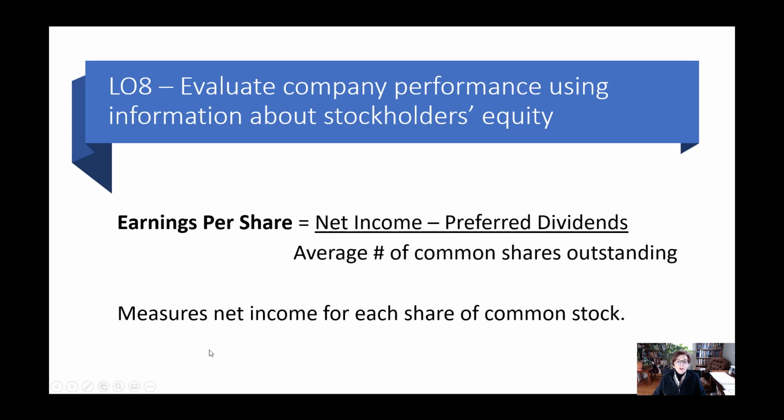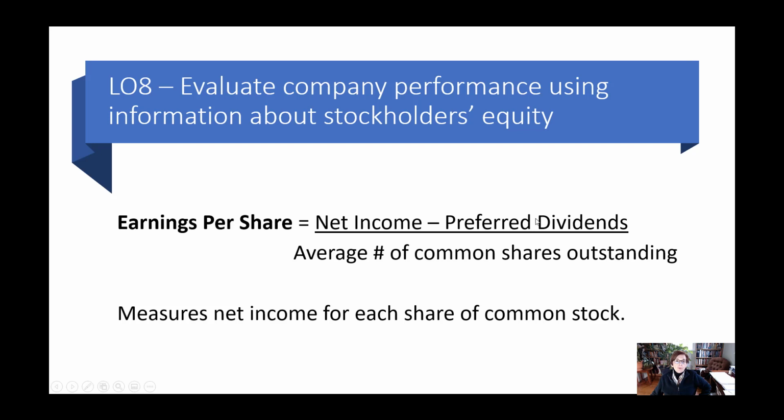Earnings per share is used quite a bit. And if you're studying accounting, you will learn that earnings per share is actually quite complicated. You're going to study a whole chapter of it later on. But for now, earnings per share is net income minus preferred dividends divided by the average number of common shares outstanding. So we know what net income is.